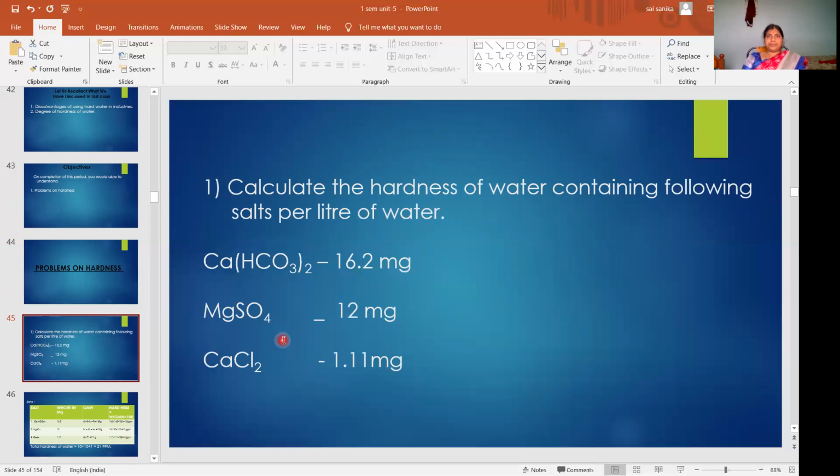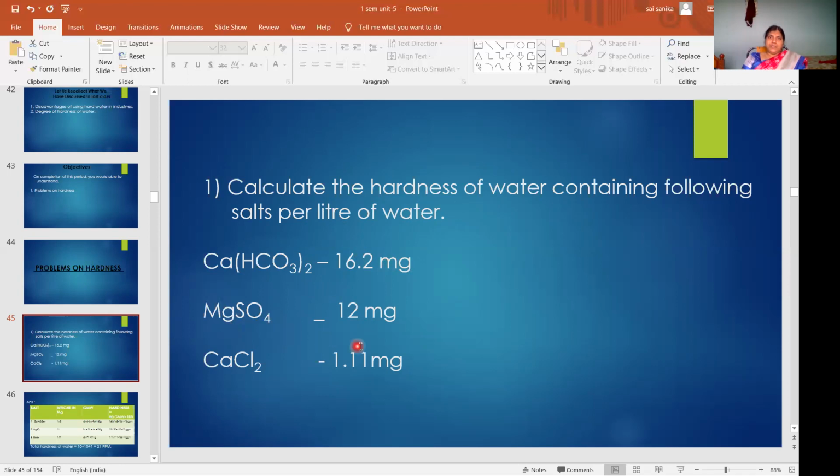First problem: calculate the hardness of water containing following salts per liter. Here in the water sample, some salts are present, and you have to calculate the hardness of this water sample. Calcium bicarbonate, 16.2 mg per liter. All salts are per liter of water, so you will get the answer for a liter of water only.